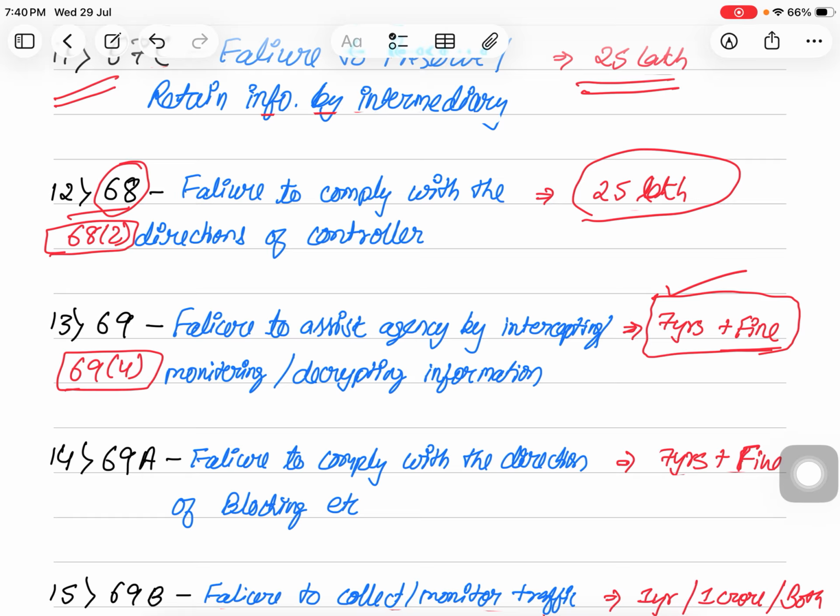69A is the failure to comply with the direction of blocking, etc. So in 69A, the direction may be issued to block the public access of any information through any computer resources. Whoever fails to comply with such directions may have to face consequences, and the punishment is 7 years of imprisonment and fine.